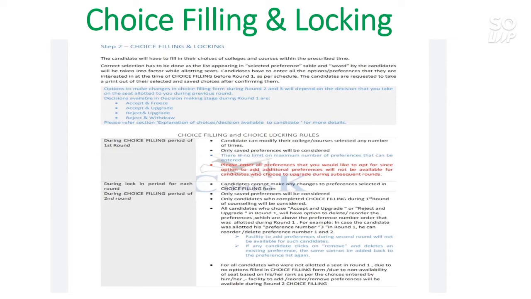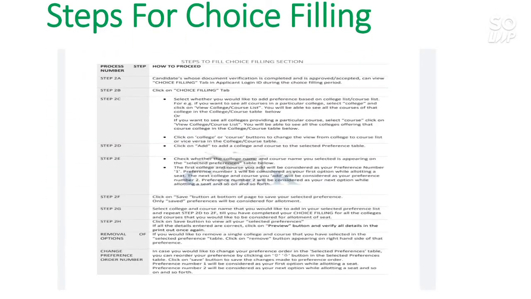So now the steps for choice filling. After doing all the registration process, you will be able to see a choice filling tab. Select as many preferences as you can and arrange them in the order in which you can get the best college for your corresponding rank. That means the best college that you can get should be at number 1 and the second best at second, and so on.